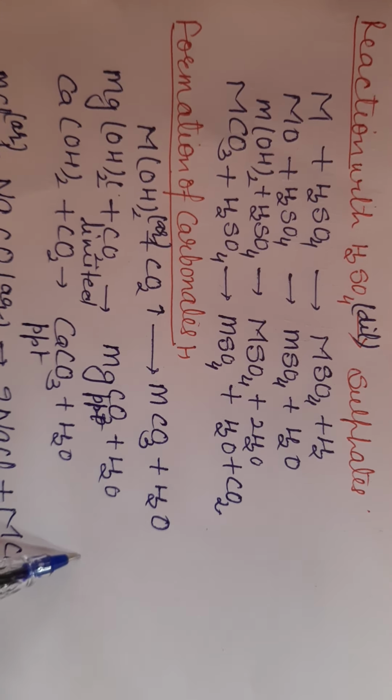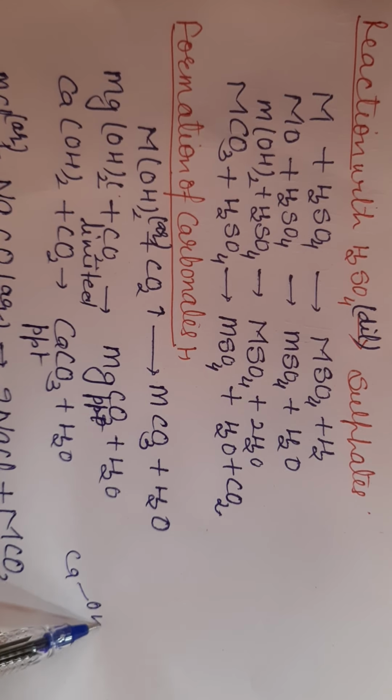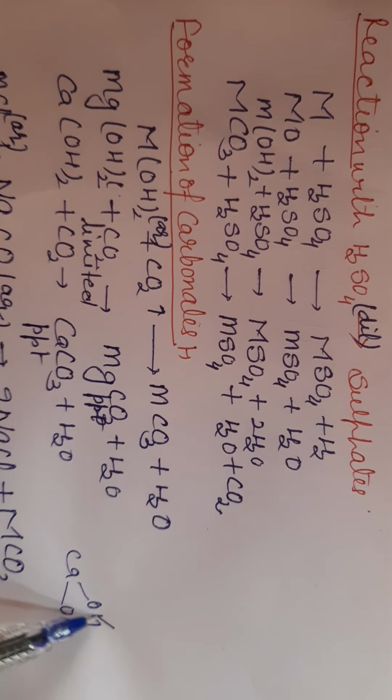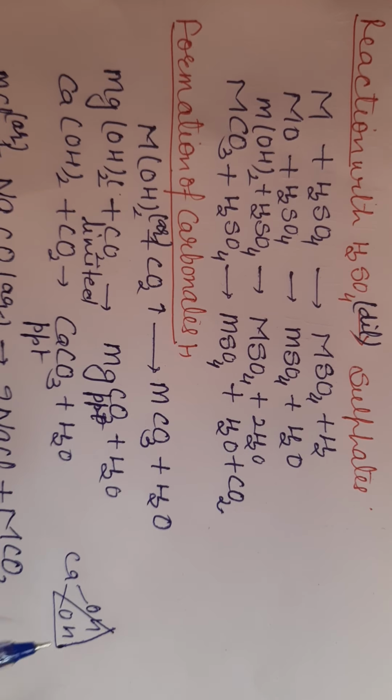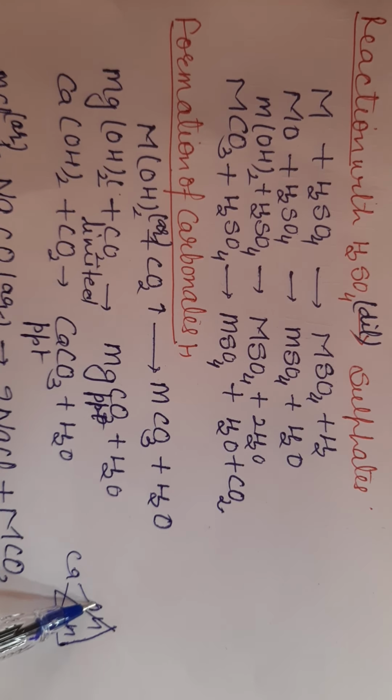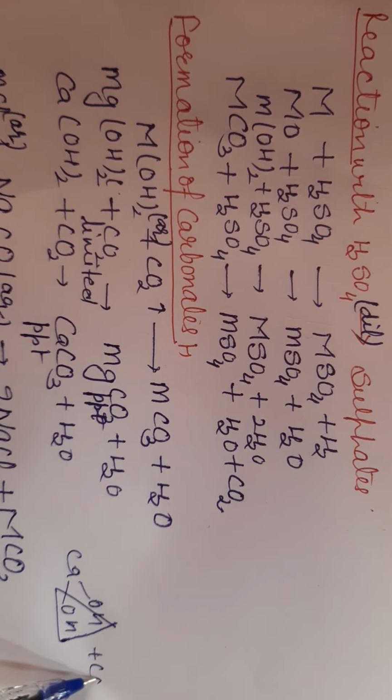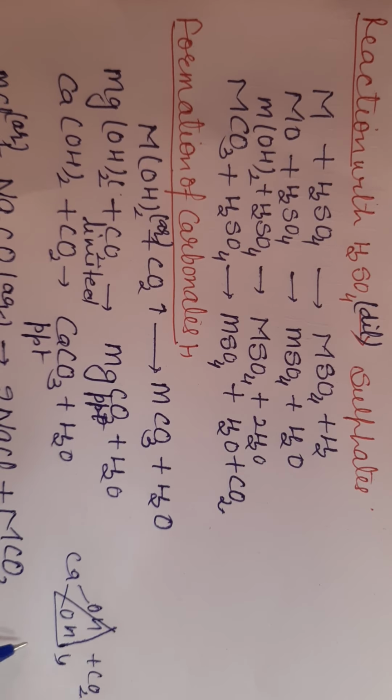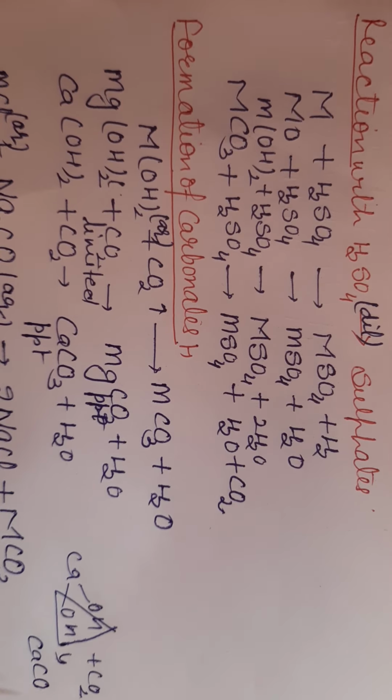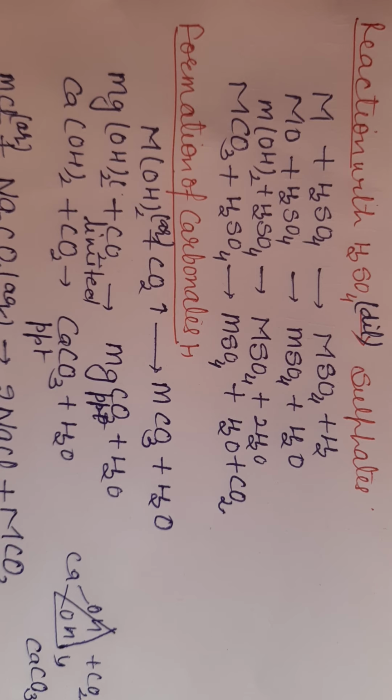Here, this is your calcium hydroxide. It releases water and calcium oxide, which combines with carbon dioxide and forms calcium carbonate. So this is your calcium carbonate and water. In the same manner, some metal